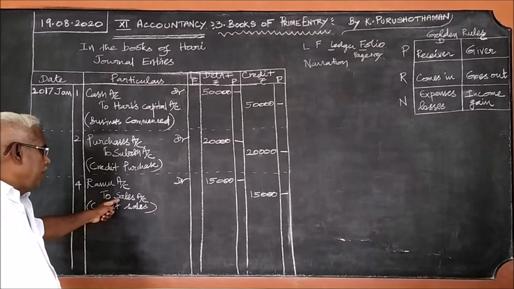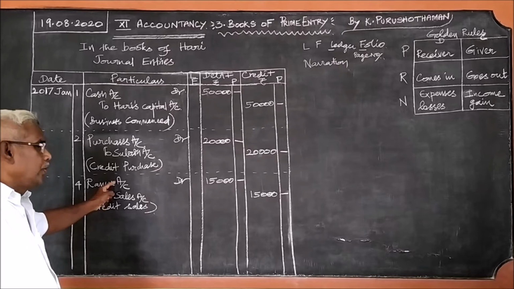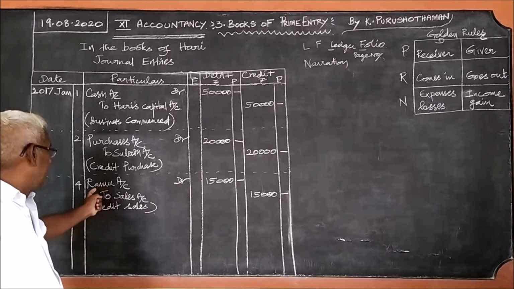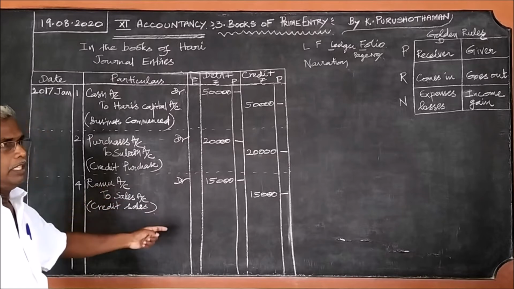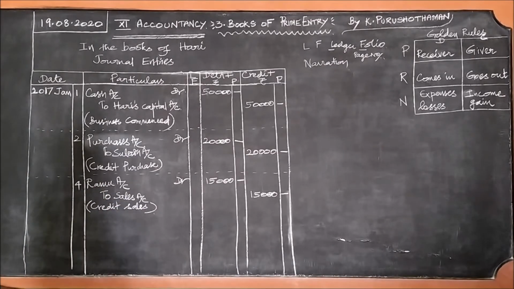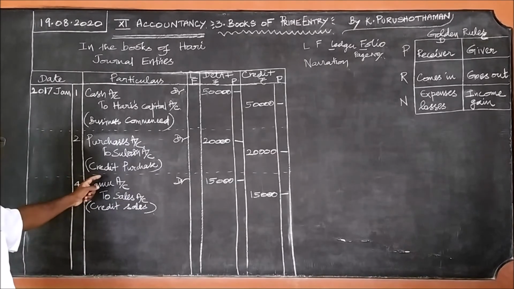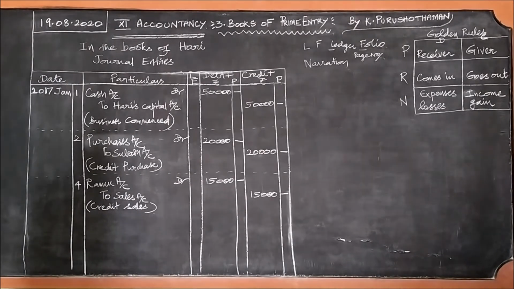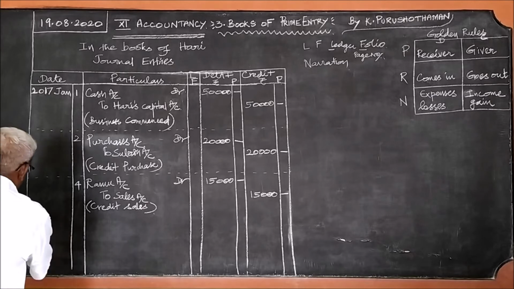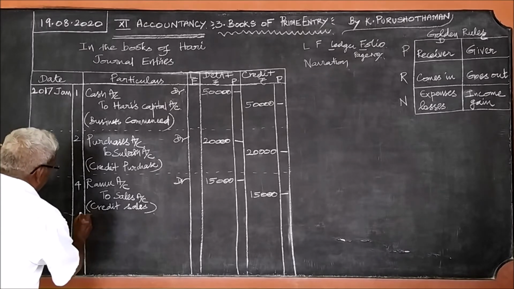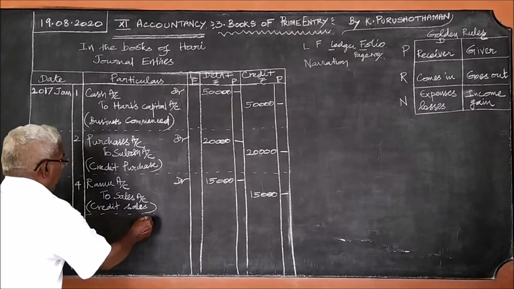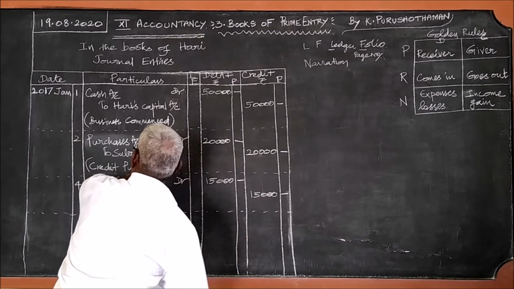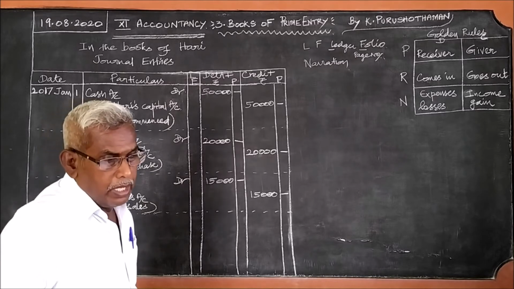If goods are sold away for cash, cash account debtor. If the goods are sold away on credit, name account debtor. That is the difference. Okay, after this, leave a line gap. Then go to the next entry.